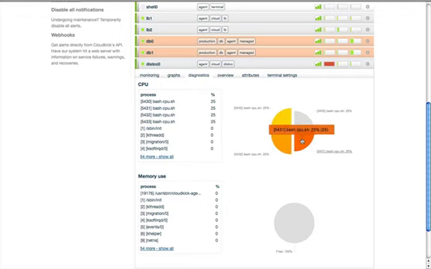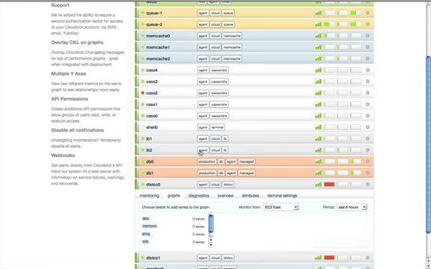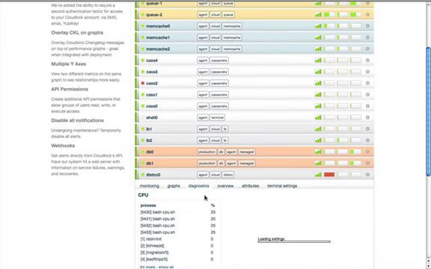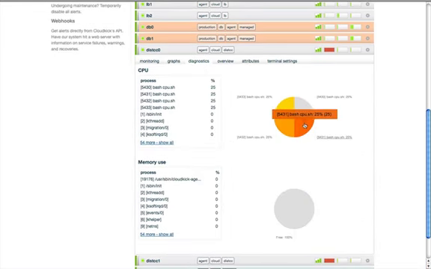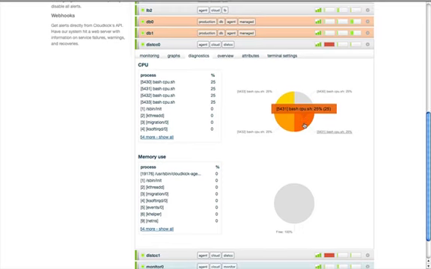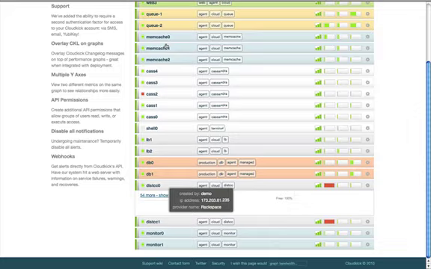And what's neat is this data is pulled in real time. So when I click on that tab, it actually is pulling the data off again. So this is the most up-to-date data possible. It's live data. So that's another big benefit of Cloudkick, is that we do a lot of things to make the data as fresh as possible and as real time as possible.